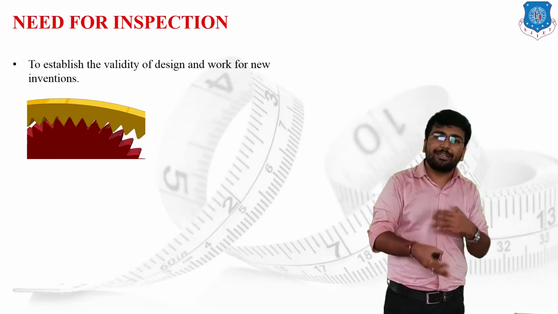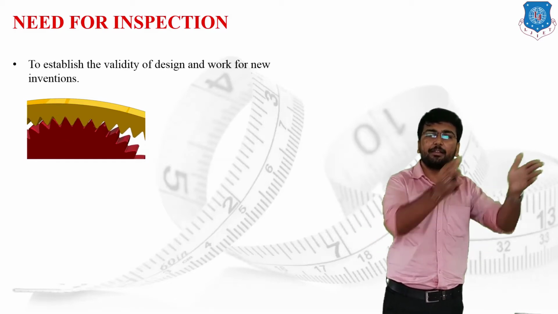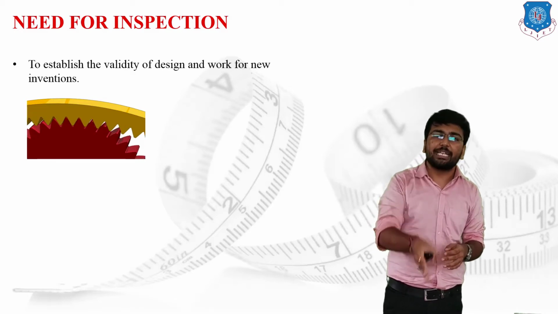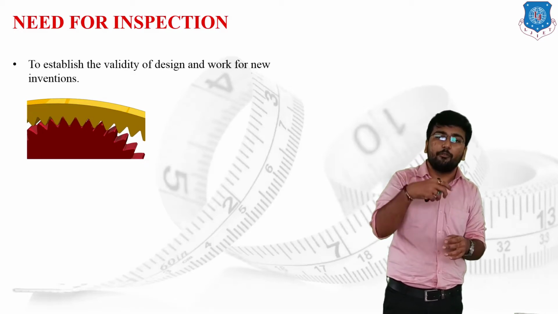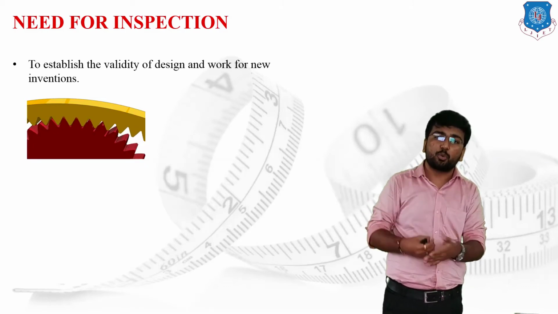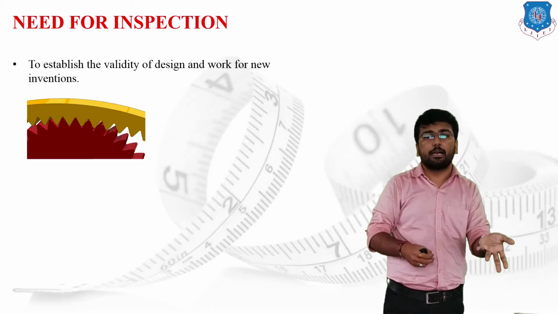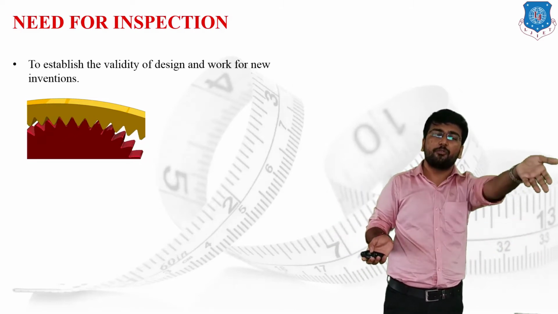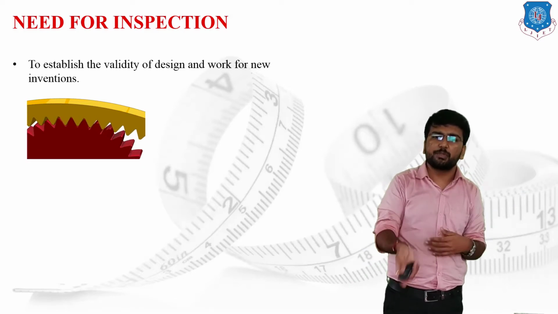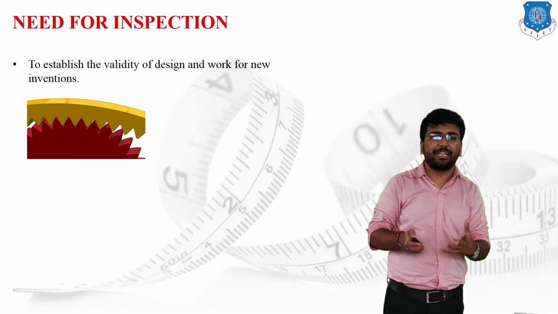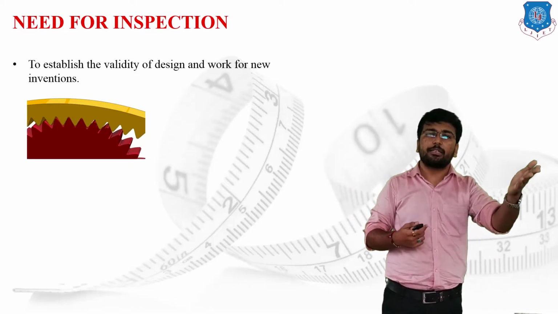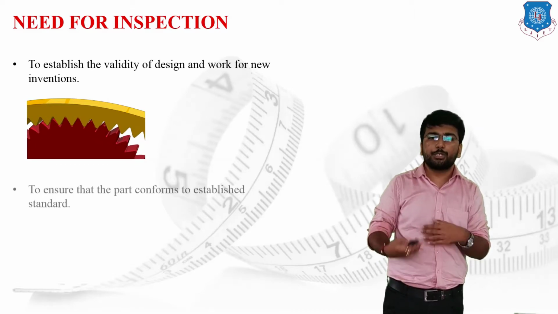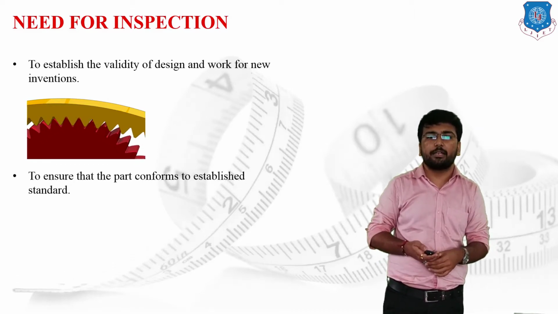Providing this input and checking the output is directly concerned with inspection. We have to inspect the proposed design, and by checking it, we can measure whether the outcome that we expect comes out from the given product or not. Because of this, we can make sure whether this particular invention can go to the market or not. This is very useful for the research and development department, and in the current era, which is going for research and development, we have to provide this kind of inspection. The next is to ensure that the parts conform to the established standards or not.